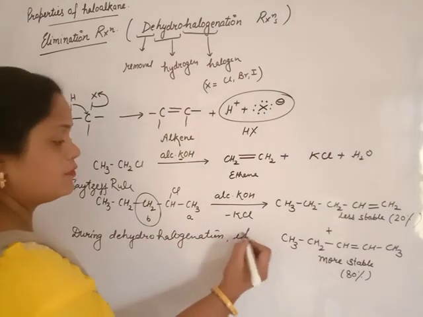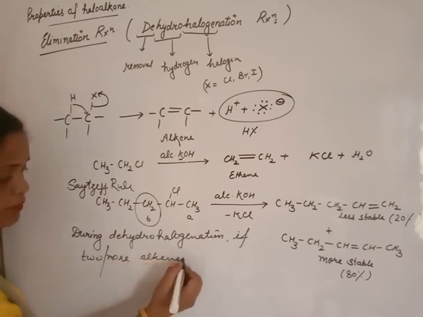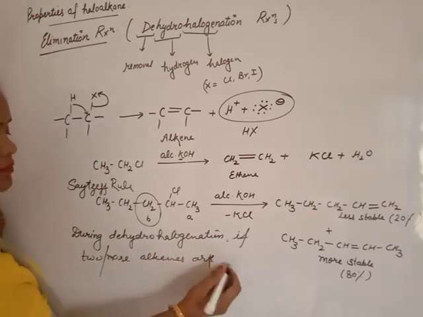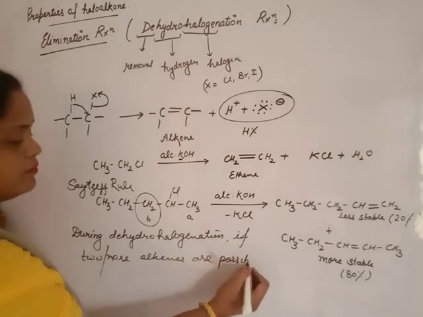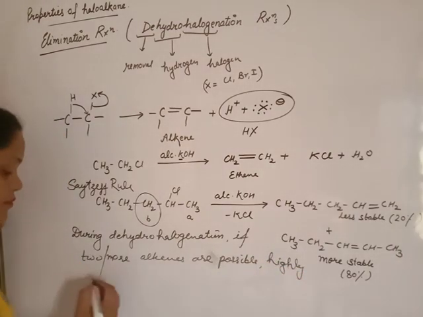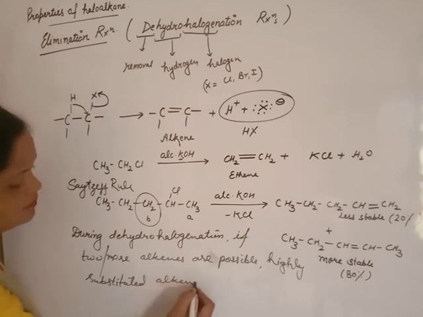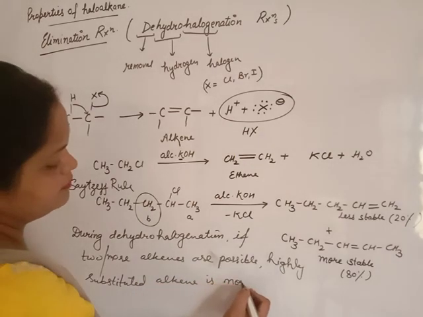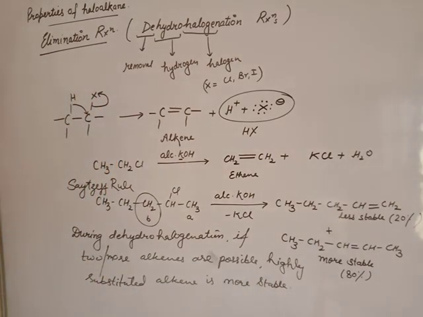If two or more alkenes are possible, beta, the highly substituted alkene is more stable. Highly substituted alkene is more stable.